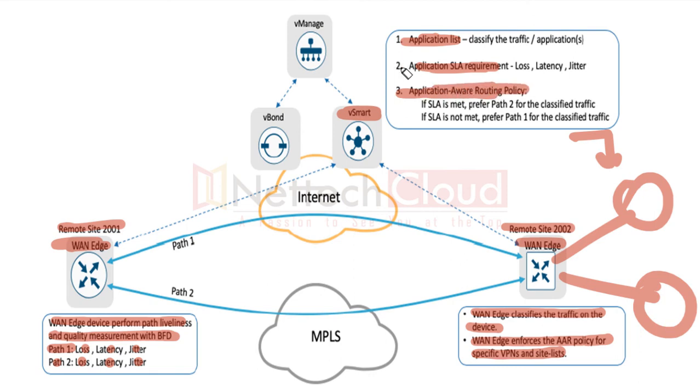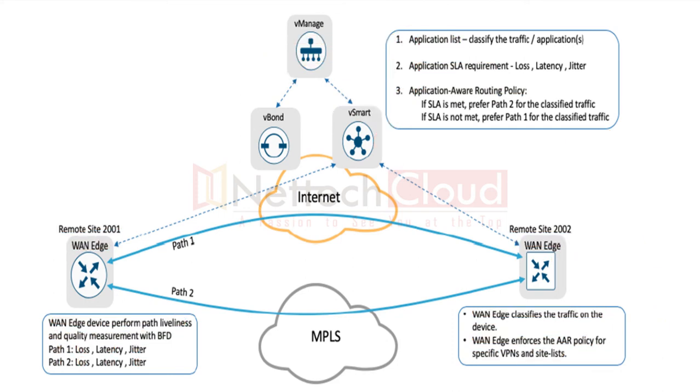So I'll show you in the lab how to do all this, how to classify the traffic based on destination port or deep inspection inside the application data, how to create the service level agreement, SLA list in fact, and then finally creating application aware routing, and then activating it to the vSmart. I mean pushing this policy to the vSmart. I'll show you in the lab. Okay. So not very much theory on application aware routing, it is all practical.